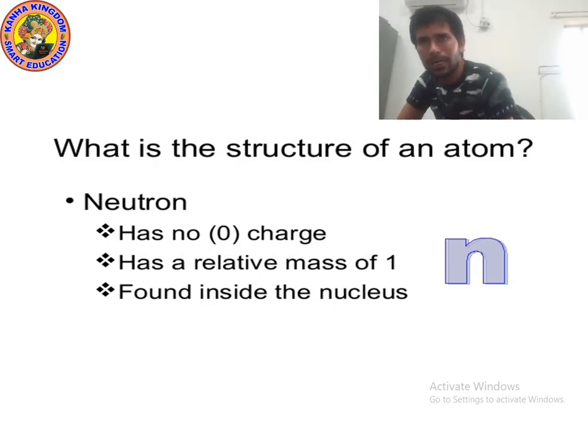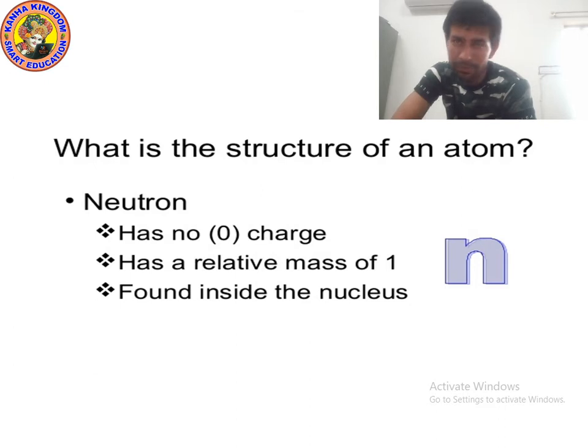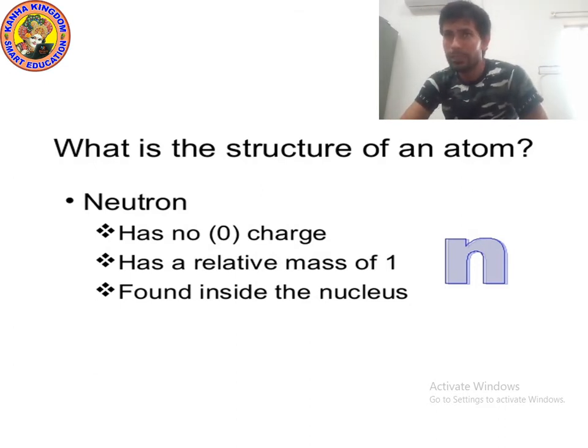And what is the relative mass of proton? Yes, 1. And what is the relative mass of neutron? Neutron also has relative mass 1. Proton has mass 1, neutron also has relative mass 1. Okay, please write down. I am giving you 10 seconds.